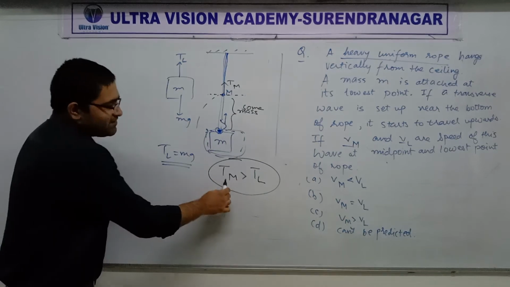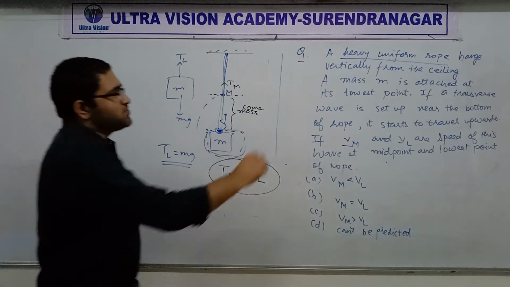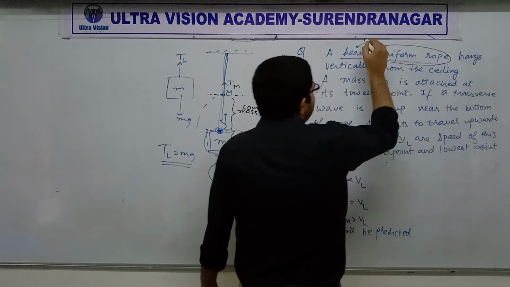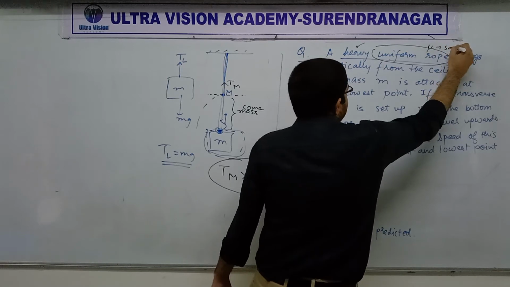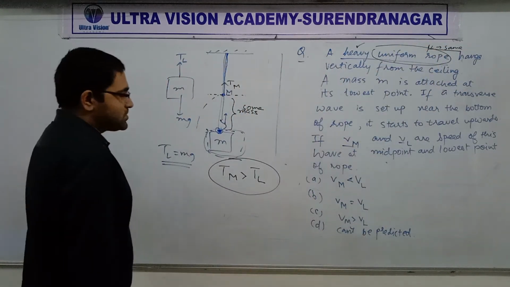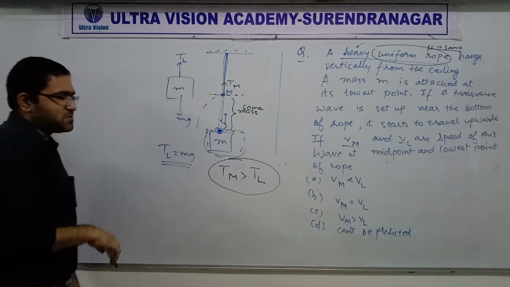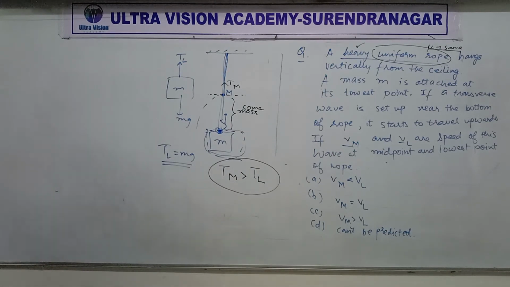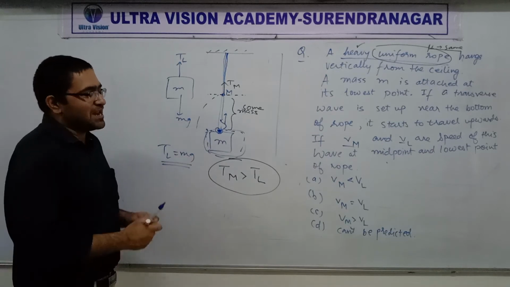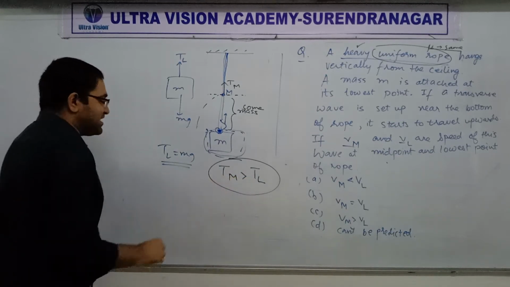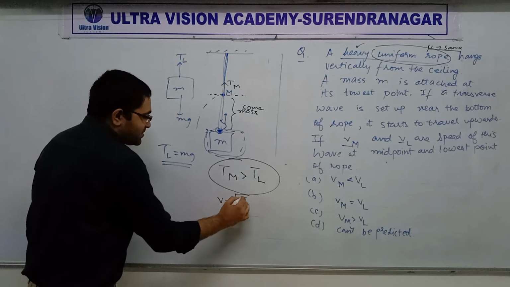Well done. So Tm is greater than TL, and it's a uniform rope. Heavy, agreed, but uniform. Uniform rope means mu is the same everywhere. Right? So what do you think? Which option is the correct answer now? C. Very good. C is the correct answer, because Tm is greater than TL and V is equal to under root T by mu.